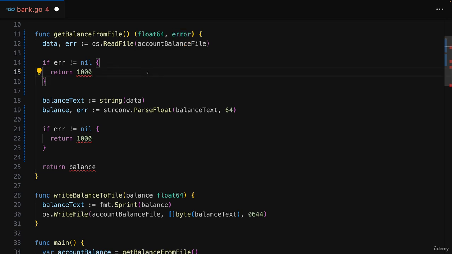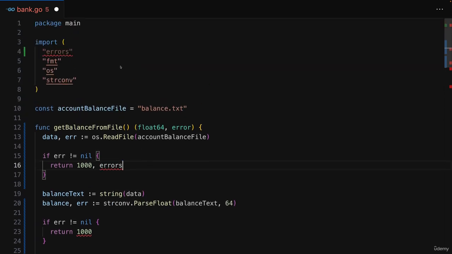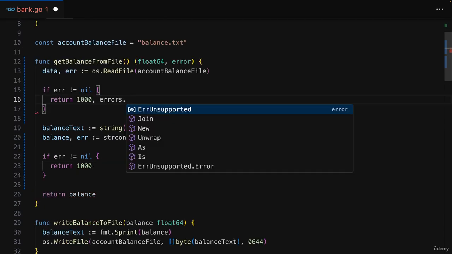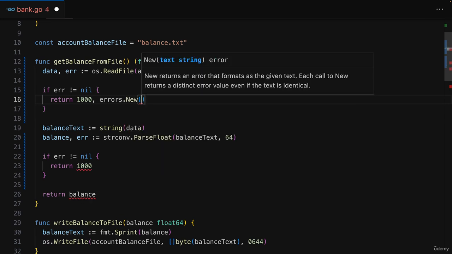And you can then create such an error with help of the built-in errors package. So for that, you need to import the errors package, which is part of the standard library. And with that imported, you can create a new error by calling the new function that's part of that package. As you see, that produces an error value, and you can simply attach an error message to that error.